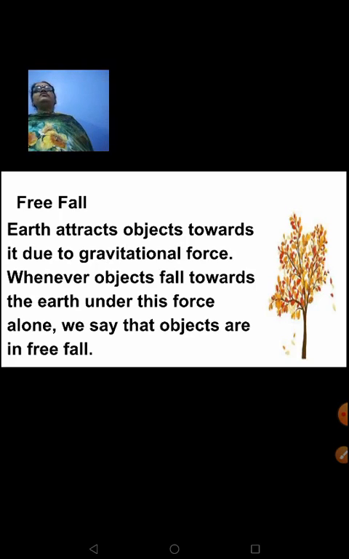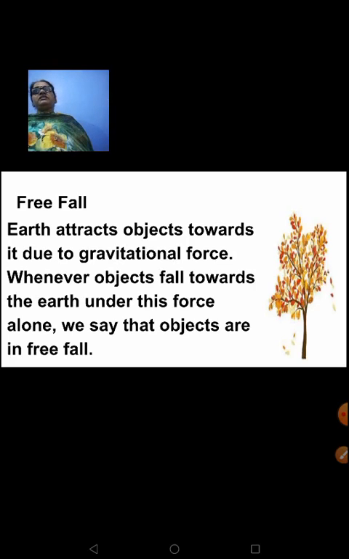It's only because of Earth's gravity. No other external force is applied on them. So when the Earth attracts an object towards itself due to gravitational force, we say the objects are showing free fall.